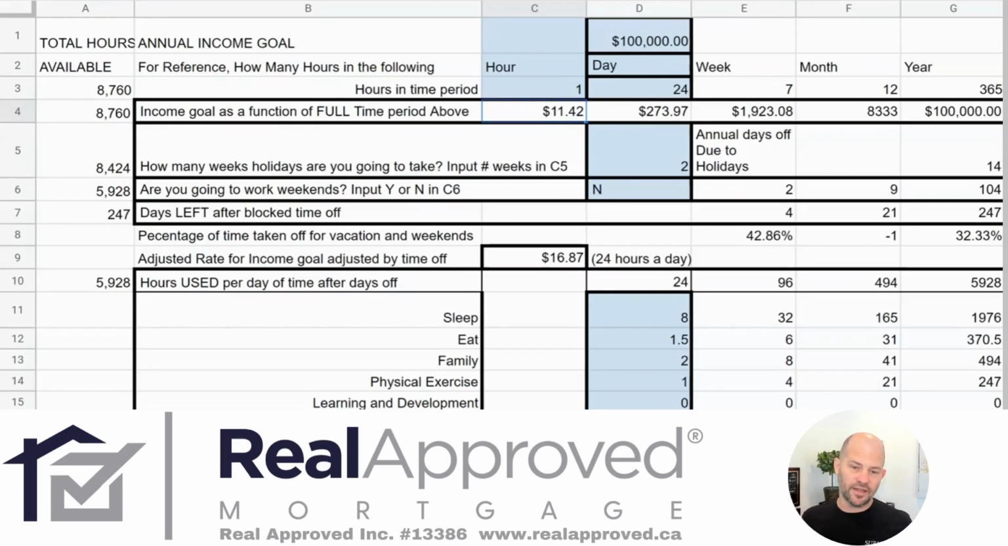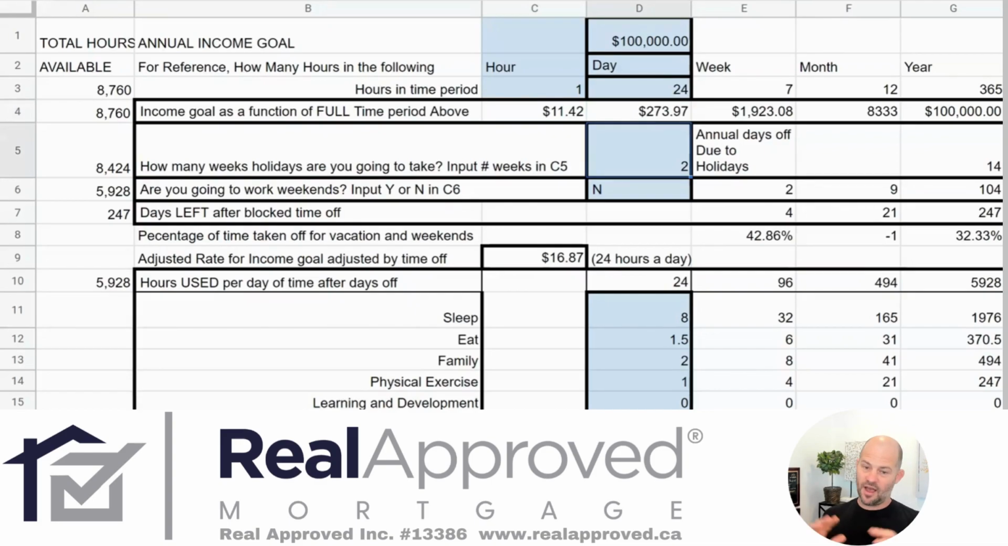Now, that's not going to be something that's realistic because obviously we have other things that we want to do other than just work. So this spreadsheet, what it does is it's going to break those other things out so we can see, well, what do we need to earn on an hourly basis to get to that target? So the first thing we're going to do is we're going to say holidays.